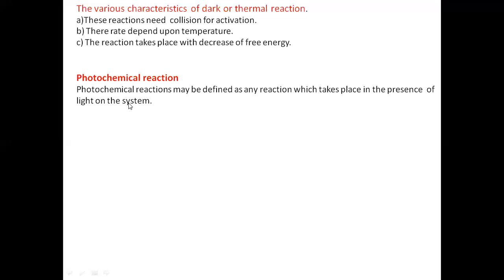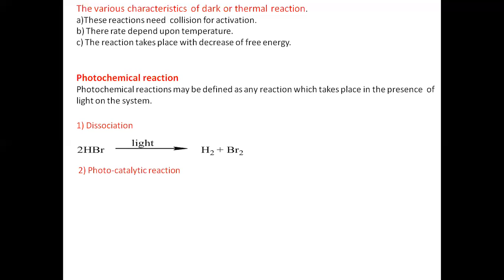Now we take some examples of photochemical reactions. The dissociation: when light is bombarded towards 2 moles of HBr molecule, it is dissociated into hydrogen and bromine, and this reaction is called a photochemical reaction, because for this dissociation the light radiations are important.